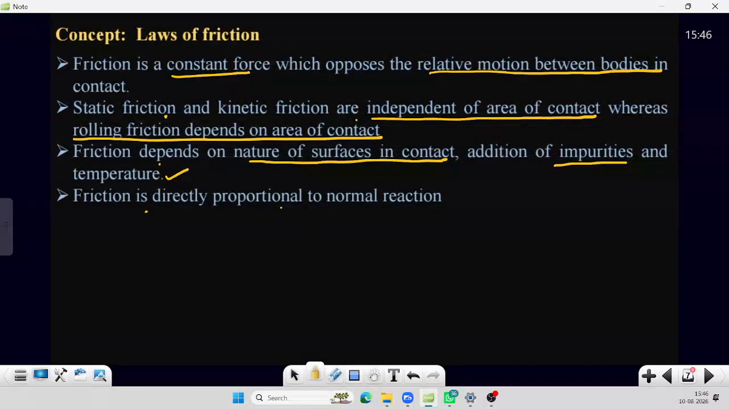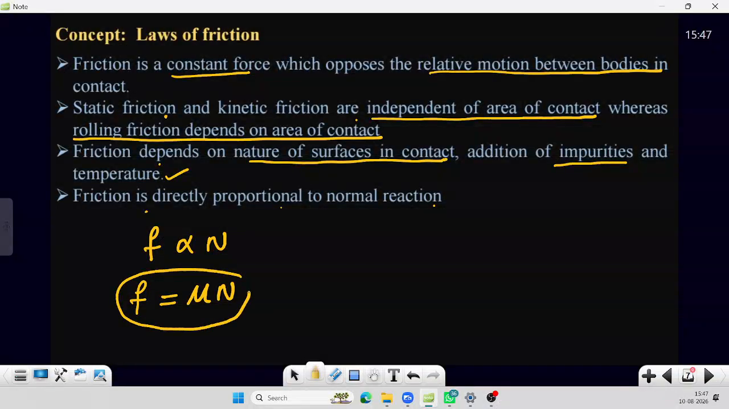And friction is directly proportional to normal reaction. So the frictional force F is directly proportional to N. That frictional force will be given as F equals mu N, where we have a proportionality constant mu, called the coefficient of friction. So it is static friction mu s, kinetic friction mu k, rolling friction mu r.